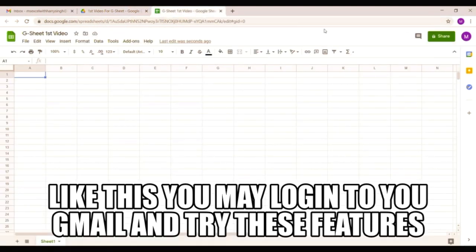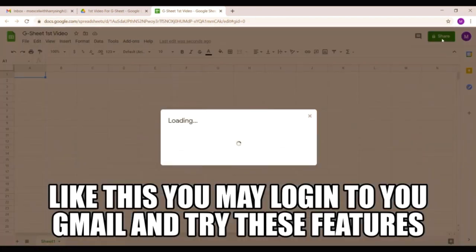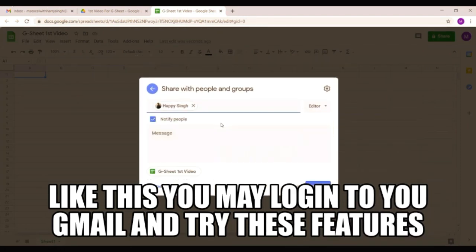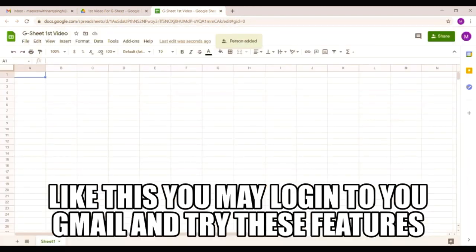Go here. Now if you can see here, there is a Share option. So what I'm doing is sharing this Google Sheet with my other account, which is my original account, by giving access. Once I created this, on my other account on mobile I got a notification that one sheet is shared with you.